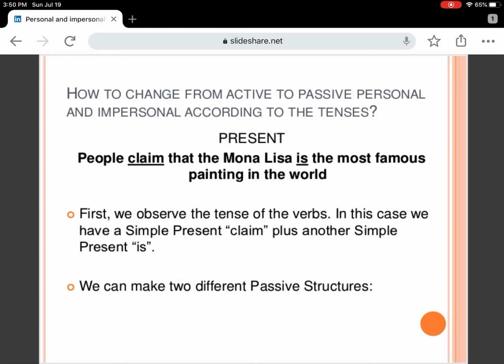Okay, how do we change? We already know this. How do we change from active to passive, personal and impersonal, according to the tenses? So, present. We're going to go over each tense. First, present. People claim that the Mona Lisa is the most famous painting in the world. That's people claim, that's present. The Mona Lisa is, present. So, first, it says that we observe the tense of the verbs. We know that they are in present. So in this case, we have a simple present, claim, plus another simple present, is. And we can make two different passive structures.